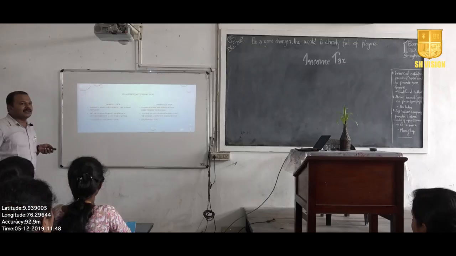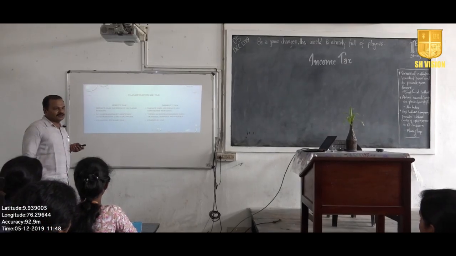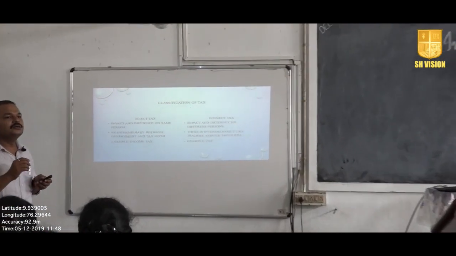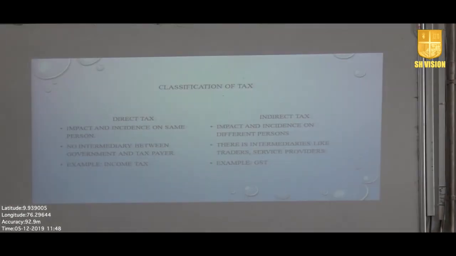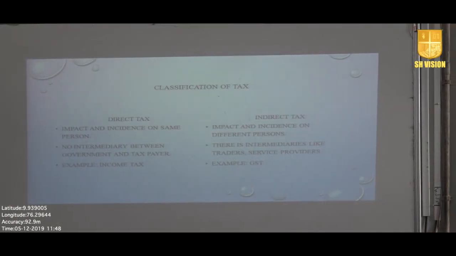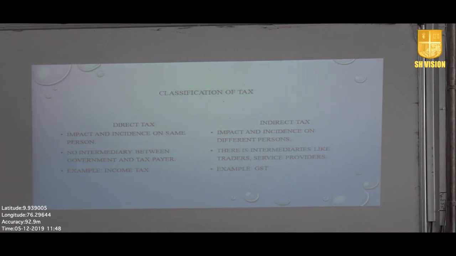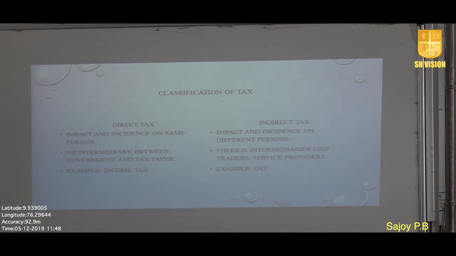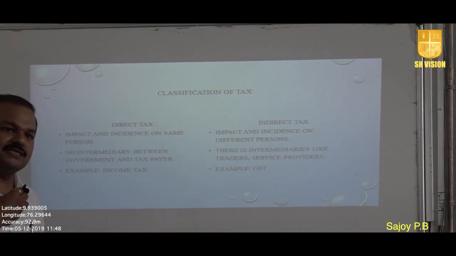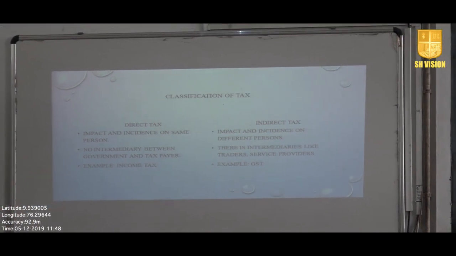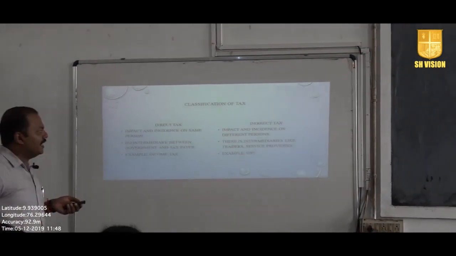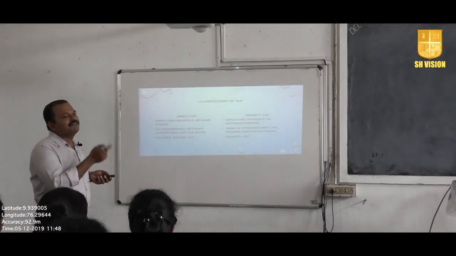On the right side, you will see indirect tax also. That is something which is right now also called GST, the goods and services tax. So we will concentrate on the left side of the slide. The direct tax: the impact and incidence are on the same person. That is, you directly pay the tax. The incidence of tax is on you. You pay directly. If you look on the right side, you will see impact and incidence on different persons.